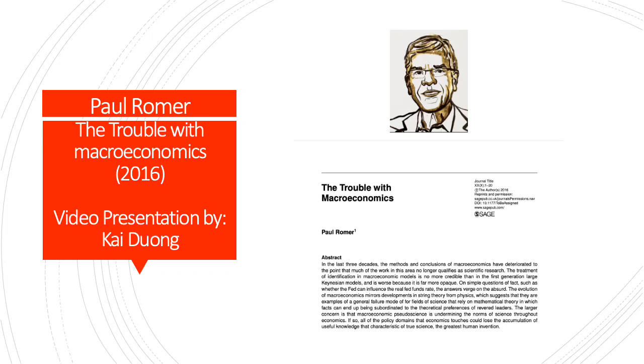Paul Romer attained his PhD at the University of Chicago, and his ideas follow a broadly freshwater perspective. He's famous for winning the Nobel Prize in 2018 for integrating technological innovations into a long-run macroeconomic analysis. His paper, The Trouble with Macroeconomics, heavily criticizes contemporary macro. It was written in 2016, when the dynamic stochastic general equilibrium model and new Keynesian macro were the mainstream.